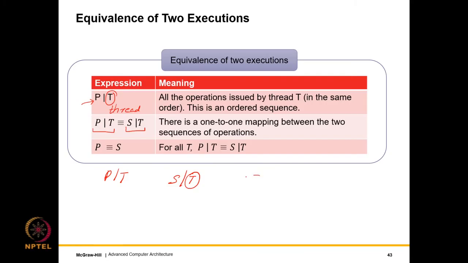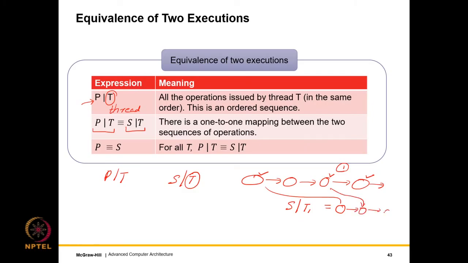So let us say that we have a set of operations in the sequential execution, right? And they are organized as a linked list. So out of this, let's say this and this were issued by thread 1, and we want to compute this. Then what we do is we just take these operations out and we organize them as a linear sequence, in the same sequence in which they were in the original, so they are just extracted.